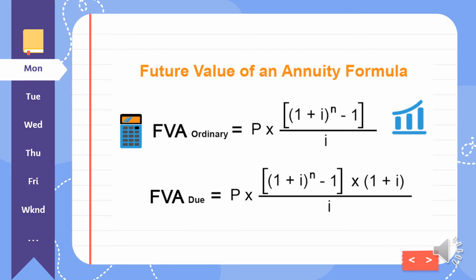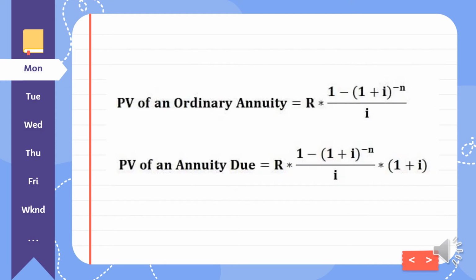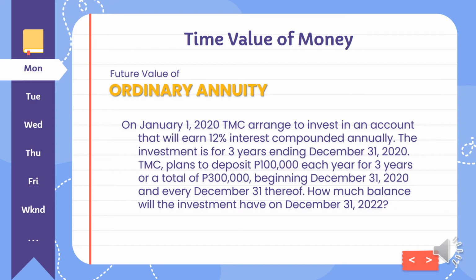Before we proceed to the example of future value, here's the formula for future value annuity, ordinary, and future value annuity due. Also, here's the formula for present value naman, present value of an ordinary annuity, and present value of an annuity due. Now, for the example of future value of ordinary annuity.